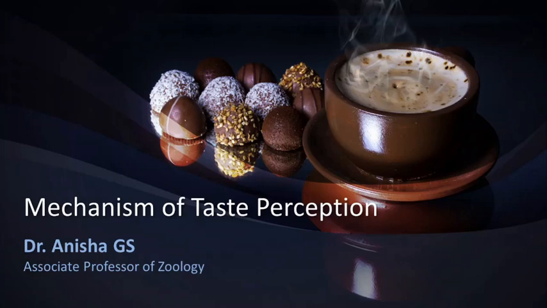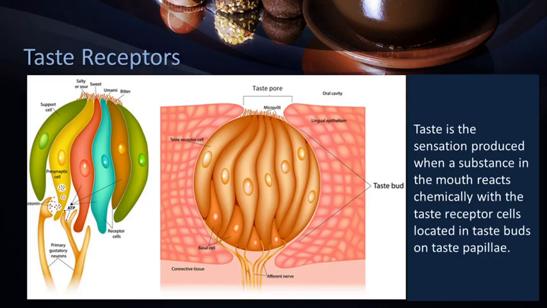Dear students, welcome back. In today's session, let us see about the mechanism of taste perception. As we have studied, we perceive taste with the help of taste receptor cells located in taste buds on taste papillae. The tasted molecules in food chemically react with taste receptor cells and produce the taste sensation.